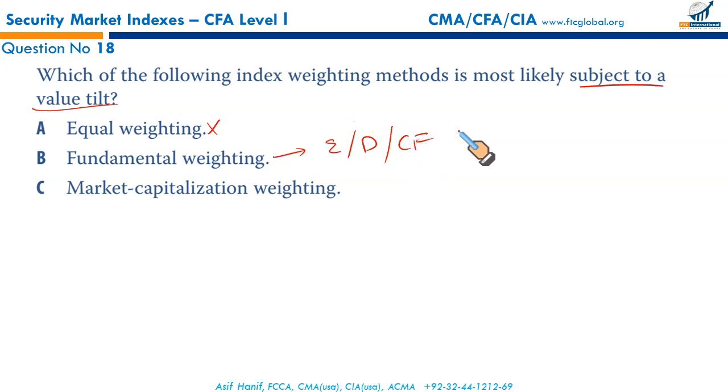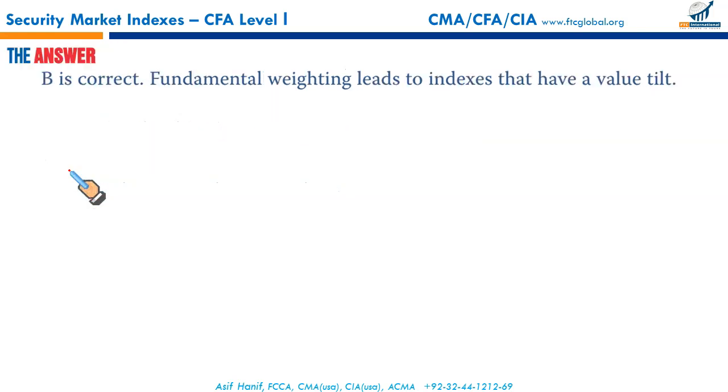So if more weight has been assigned to a certain firm because of its earnings, we are tilting more towards one stock or a few combination of stocks. This is called value tilting. You're leaning towards the stocks that have a higher fundamental weighting. That is the reason. So look no further, B is the right result.